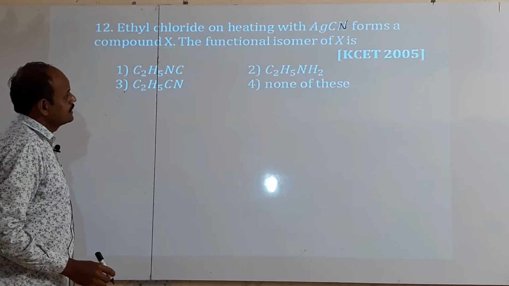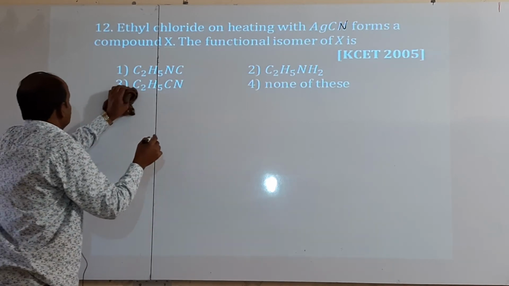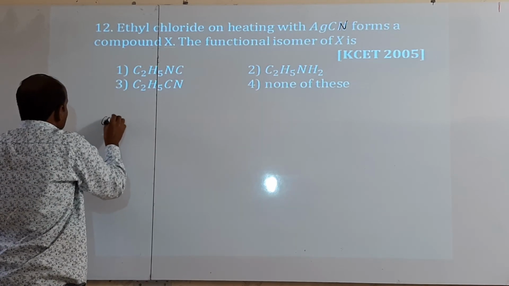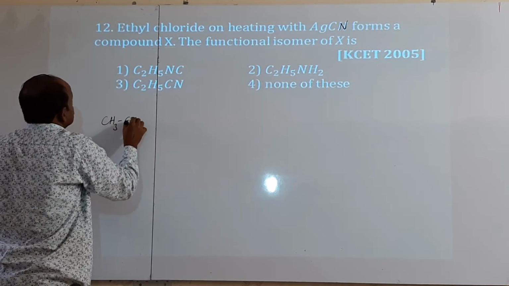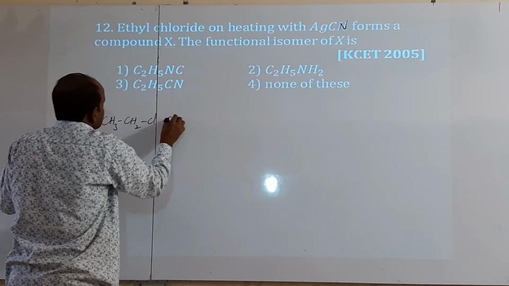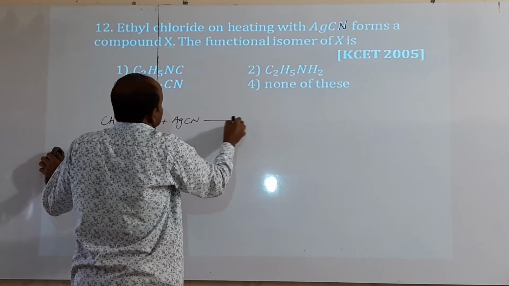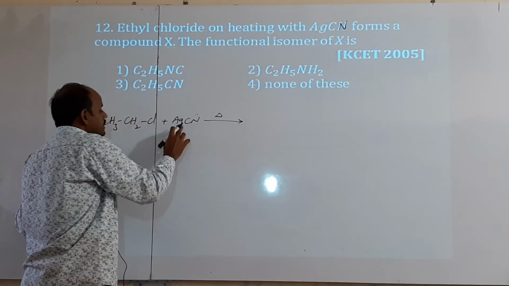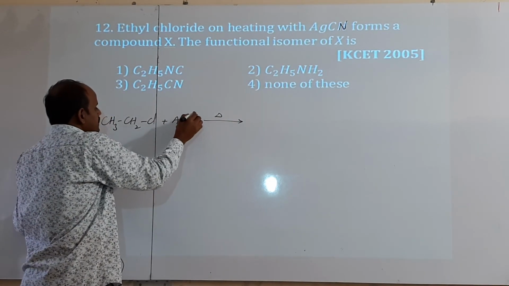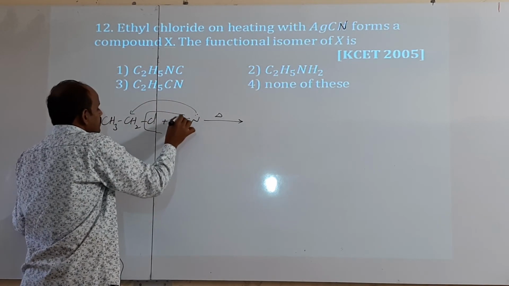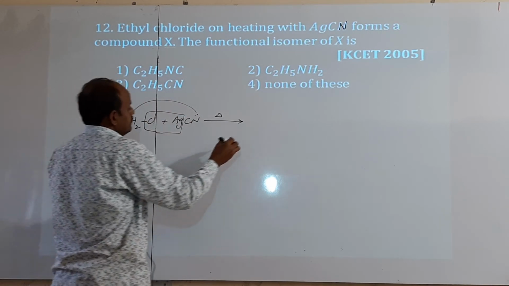The functional isomer of X is... Here ethyl chloride is given. What is the formula? CH3CH2Cl, which reacts with AgCN on heating. Here it is more covalent, hence nitrogen attacks this carbon, and AgCl is removed.